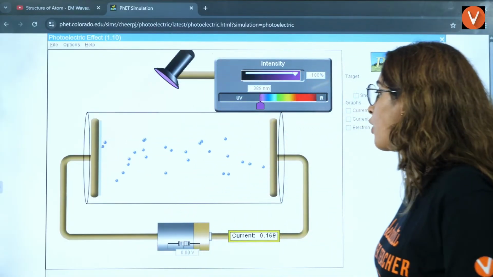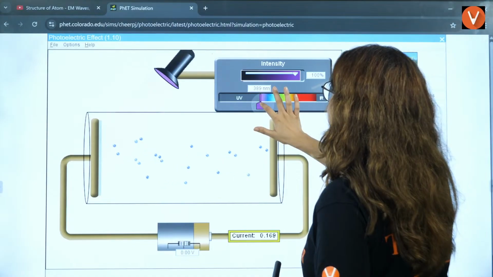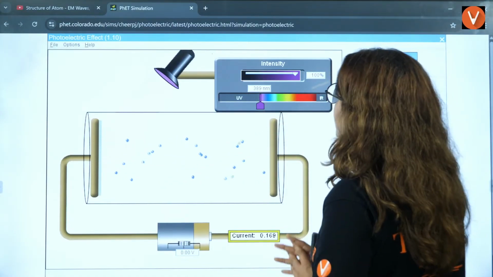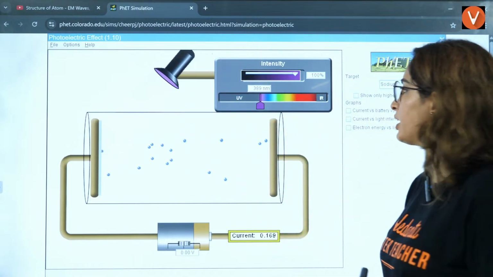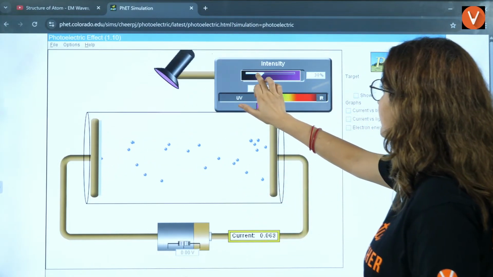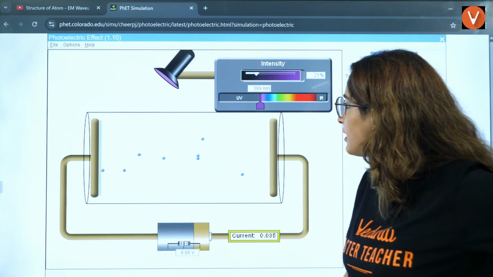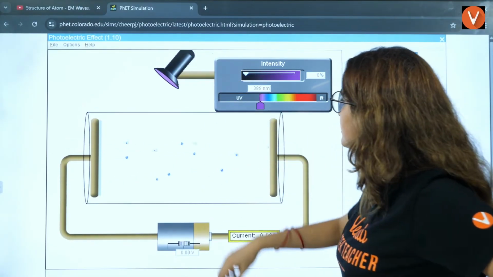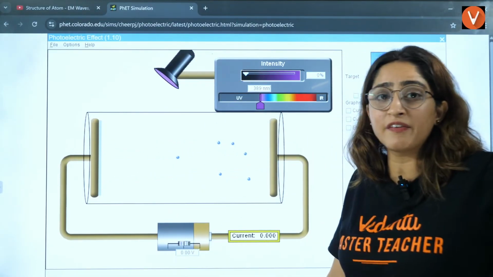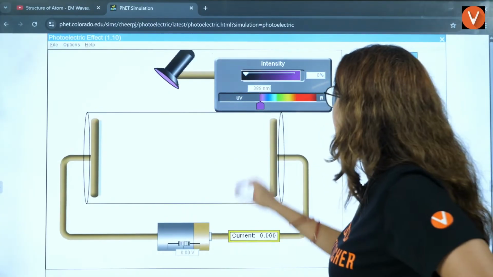Okay, now let's understand. I am fixing the frequency. Let's say I am fixing the frequency to this violet. Now I'll be changing the intensity. Intensity is, let's say, very less here. First, let me set the intensity as 0. One by one I'll increase it. You will see the number of electrons ejected will increase.